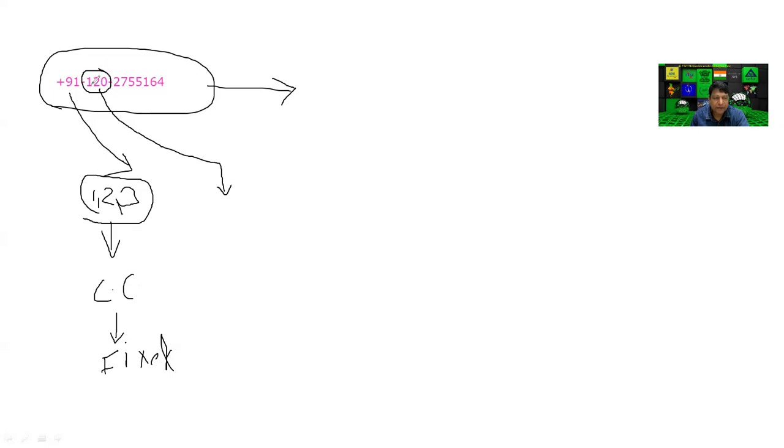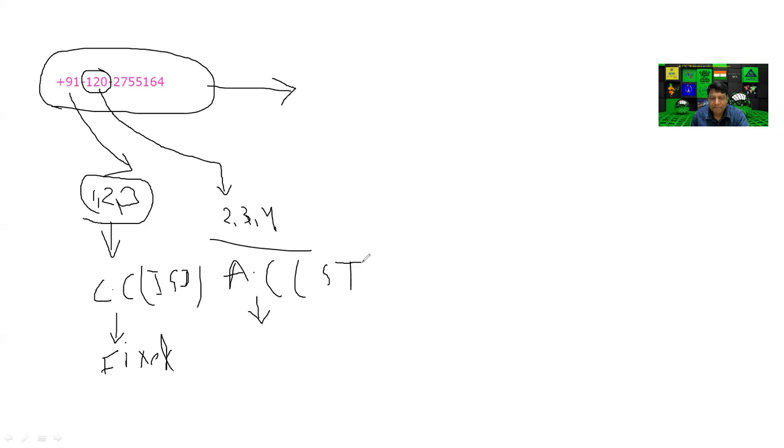The next digits may be either 2 digit, 3 digit, or 4 digit. In my case there are 3 digits. This is known as the area code. The country code is also known by its technical name, the ISD code, and the area code is known as the STD code.